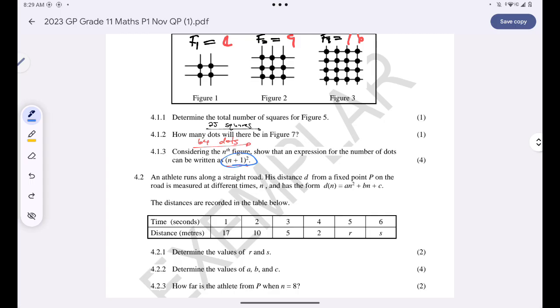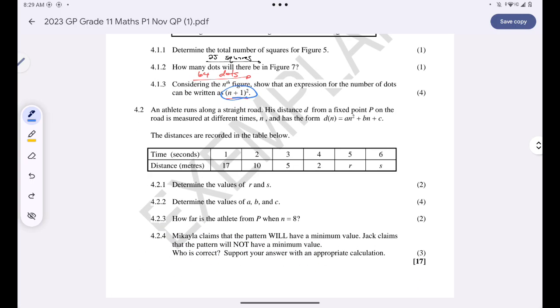Okay, and then 4.2, we are told that an athlete runs along a straight road with distance d from a fixed point on the road measured at different times.